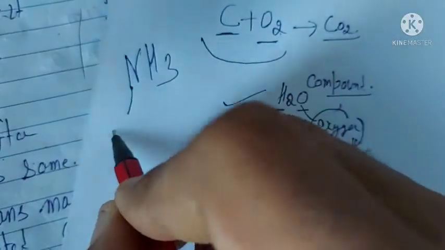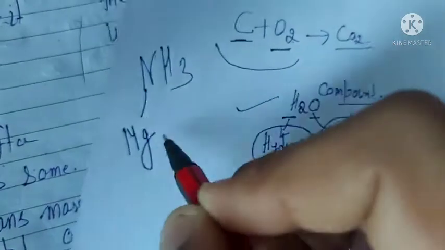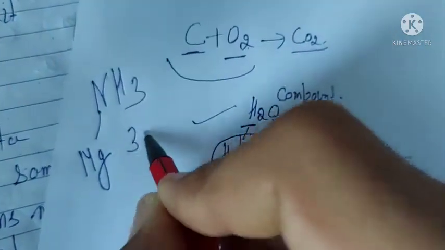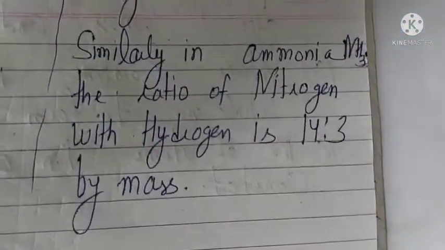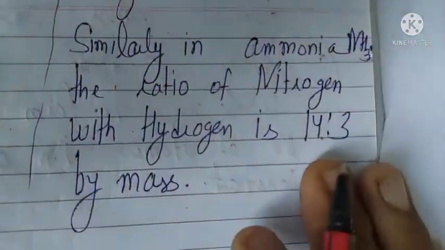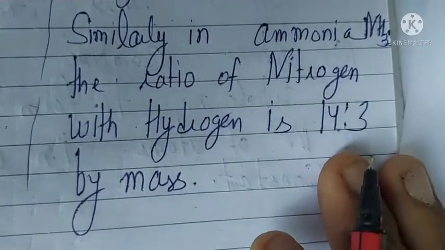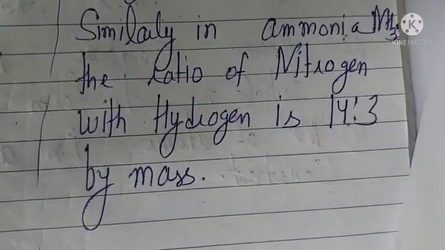Similarly, in ammonia, the formula is NH3. 14 grams of nitrogen combine with 3 grams of hydrogen in order to form the compound ammonia. So in this compound, elements are present in a fixed proportion by mass.